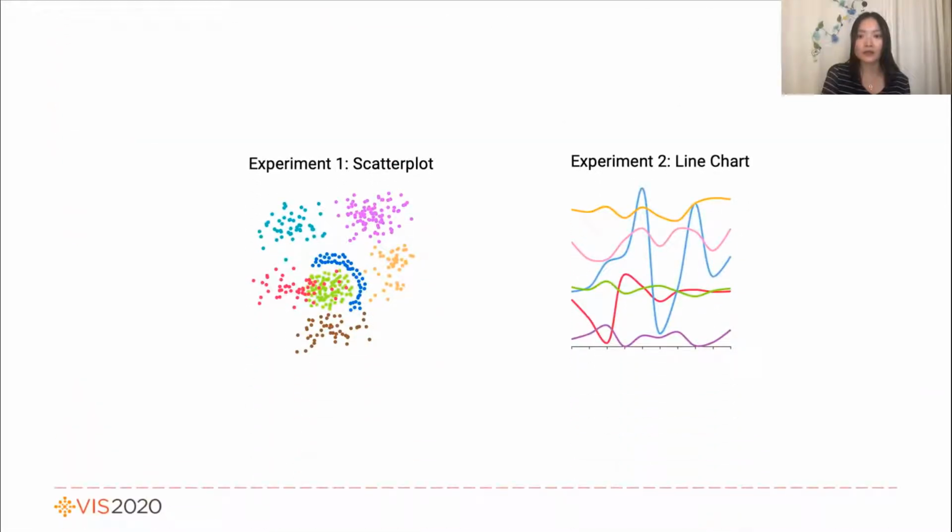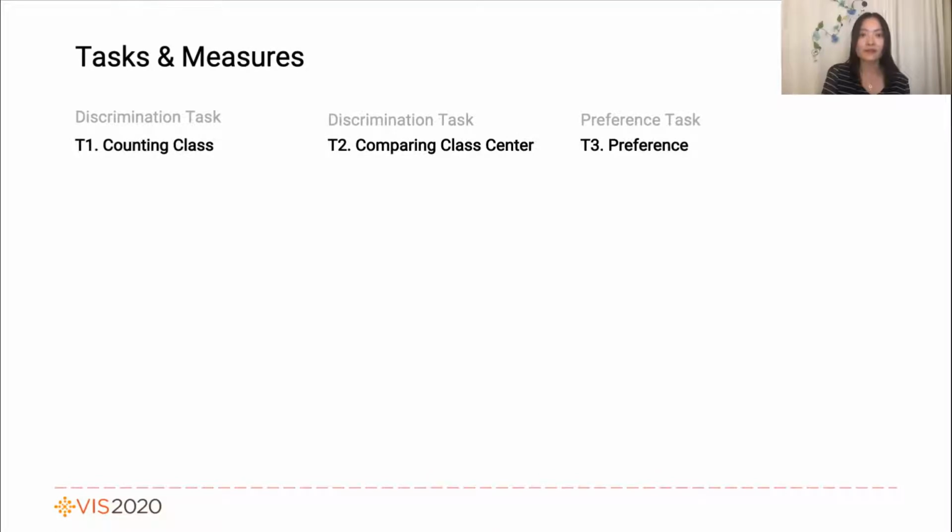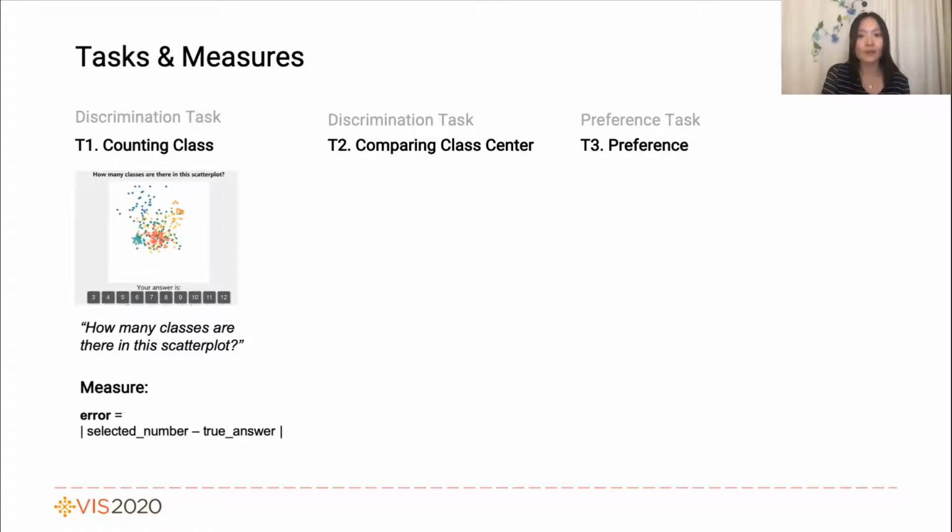The study includes 2 experiments, scatter plot and line chart, and here we start with the first one. The experiment has 3 tasks, 2 discrimination tasks and 1 performance task. The first task is counting class numbers. We asked the participants to answer how many classes were presented in a given scatter plot and let them choose the answer from several options.